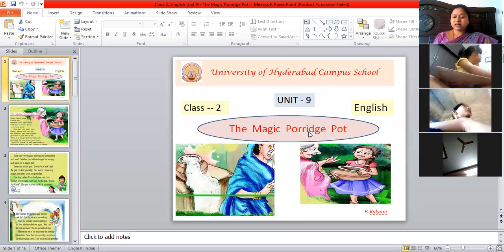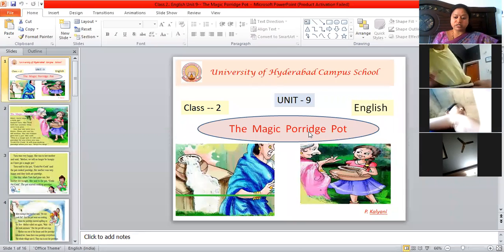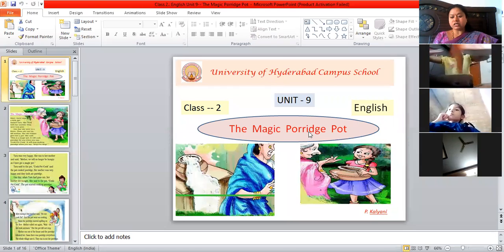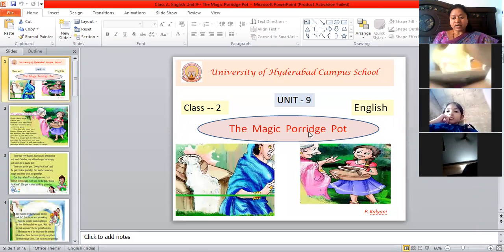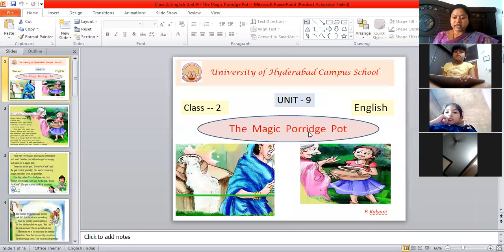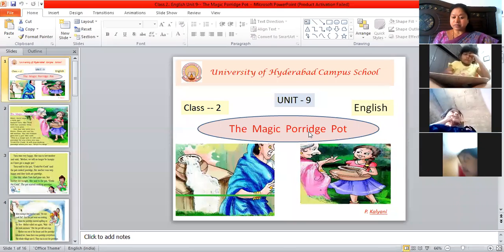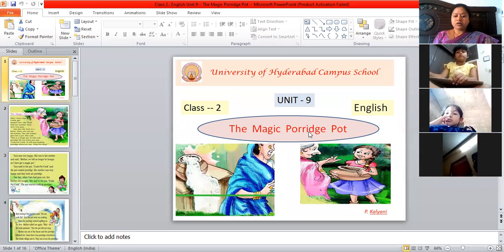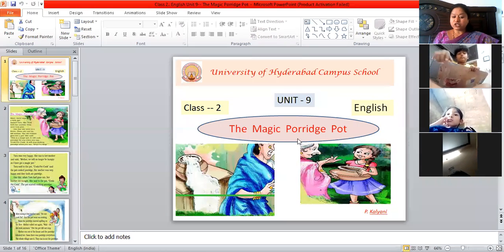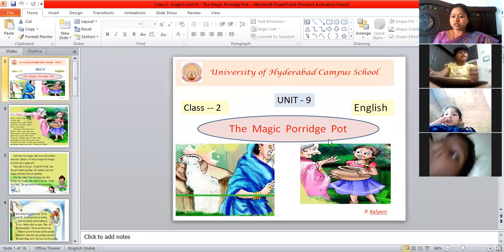Porridge means it's a dish which is cooked with any cereal or grain or oatmeal in milk or in water till it becomes thick. Okay, that is called as porridge. See, any cereal or grain or oats, if you boil it in milk or water till it becomes thick, it is called as porridge. Okay. Now, you understood the meaning of this topic, the magic porridge pot.